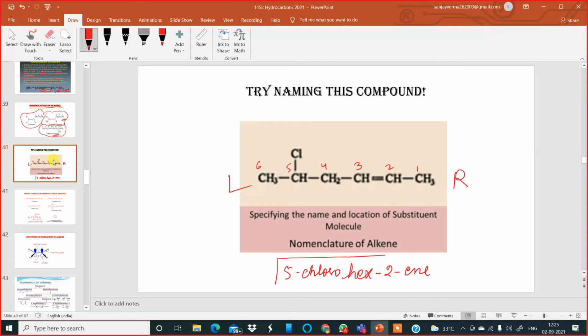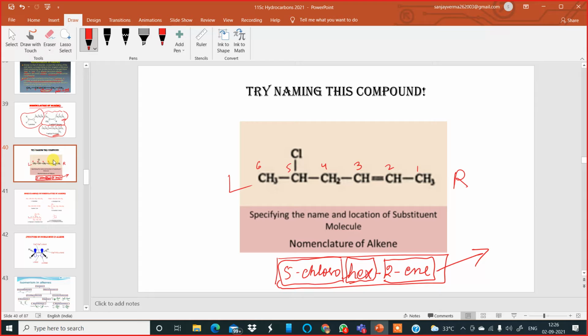Tell me the answer. The hex is the word root, 2-ene is the primary suffix and 5-chloro is the prefix. So the IUPAC name of this compound is 5-chlorohex-2-ene. Okay, please follow my method. You can write 2-hexene also, but that will be obsolete when you go for higher IUPAC nomenclature. So just follow this method, this order: 5-chlorohex-2-ene.